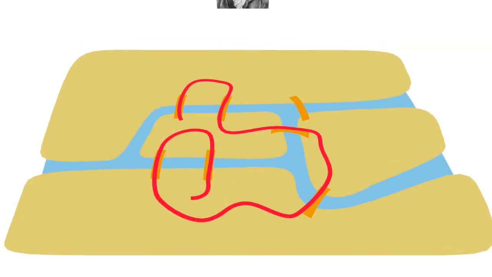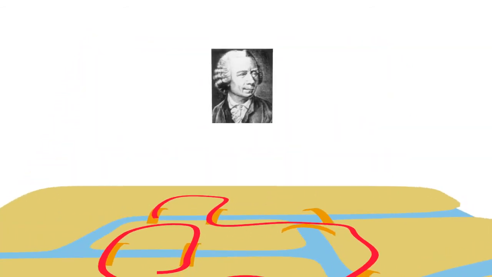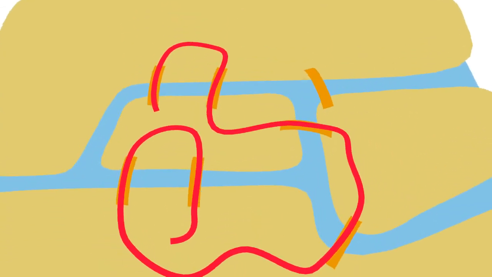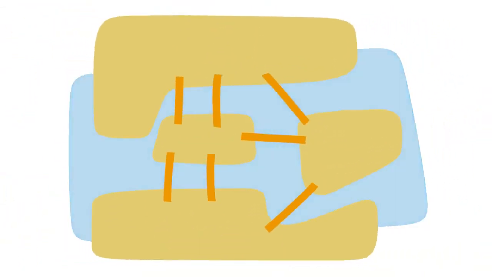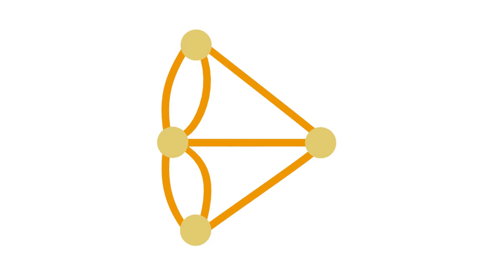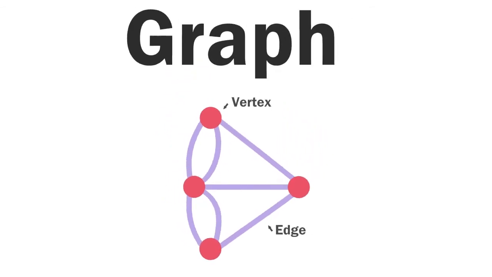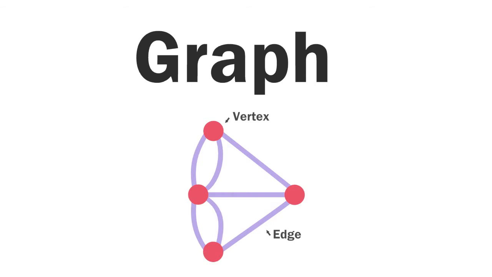This is where the famous mathematician Leonhard Euler comes in. First, he simplified the problem into an abstract concept. Mainlands turned into what are now called vertices. Bridges turned into what are now called edges. The resulting mathematical structure is called a graph, not to be confused with graphs of functions and charts.